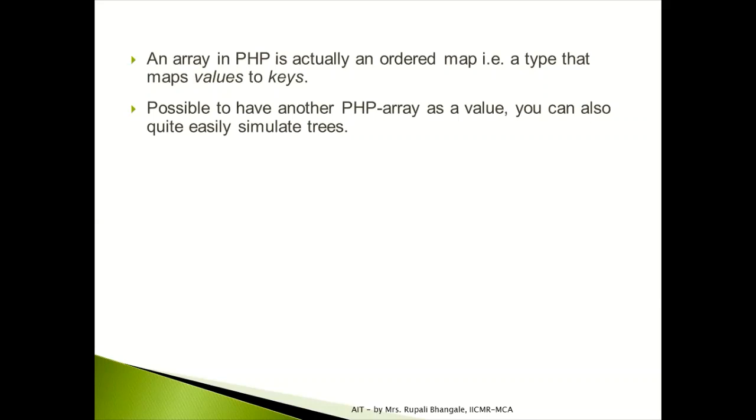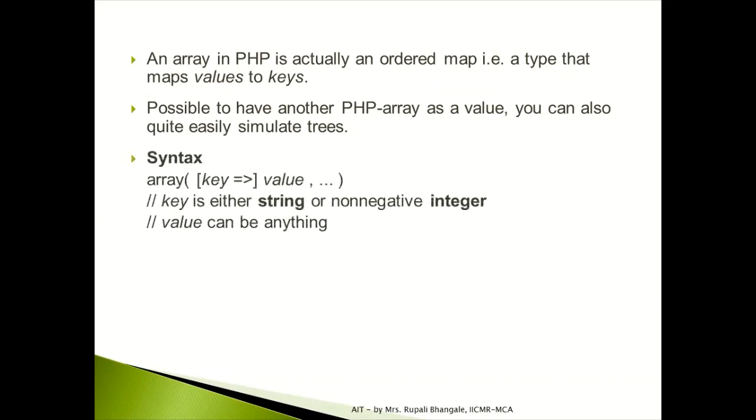We were having indexes like ARR of I, where I is the index, but in this case, I will be considered as your key, and the value which is being stored at that particular index will be your value part, so key value pair.